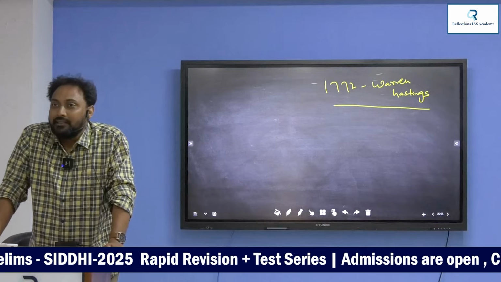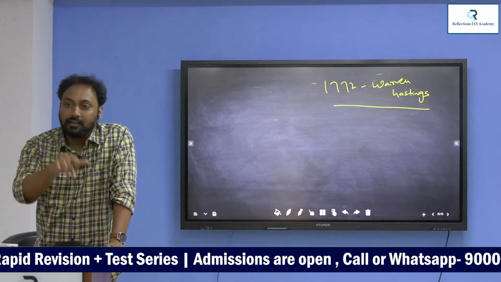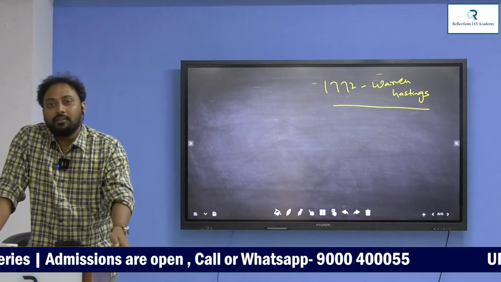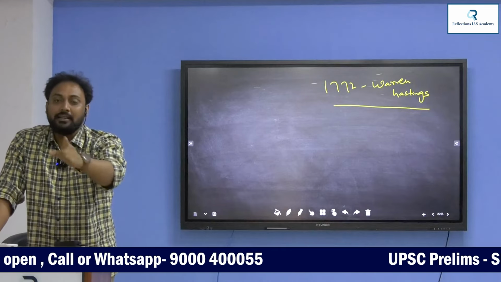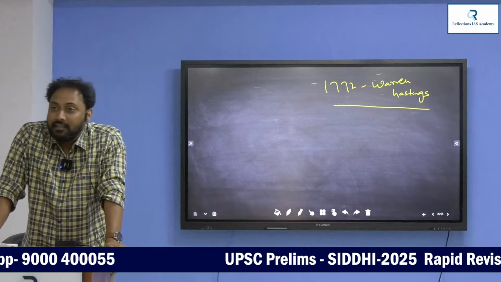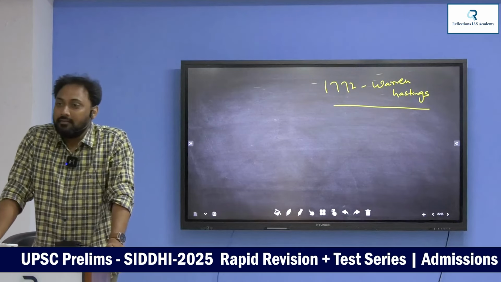That's why now, with 1772, with the abolition of diarchy by Warren Hastings, the nature of the English East India Company has totally transformed from a private company to a political power. That's why, to give authority and approval for this, the England Parliament passed the 1773 Regulating Act. Understand? The 1773 Regulating Act authorized the company rule in India, in Bengal.